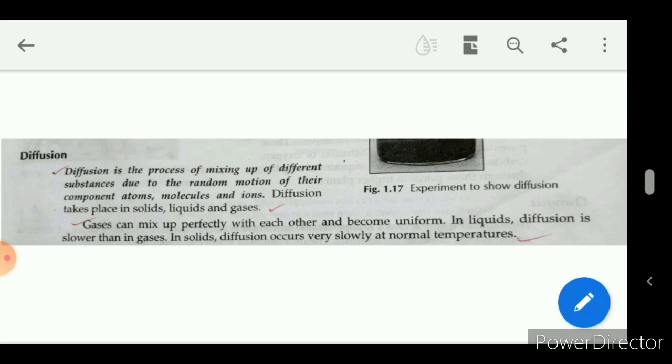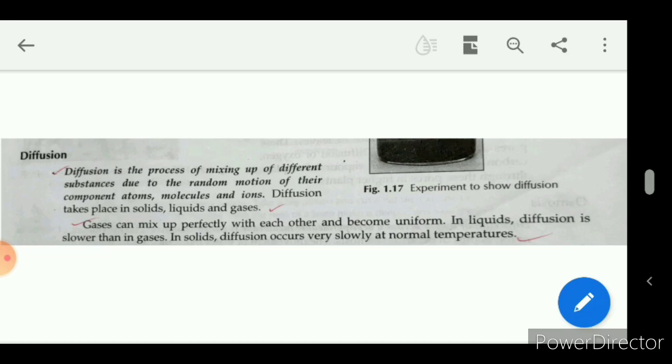Then what is diffusion? Diffusion is the process of mixing up of different substances due to random motion of their components: atoms, molecules or ions.